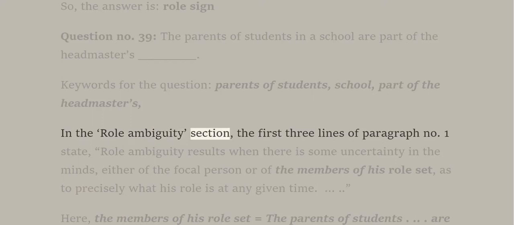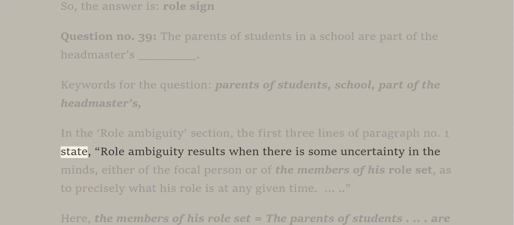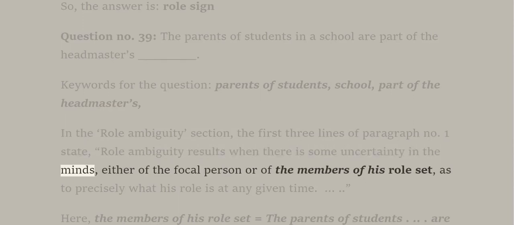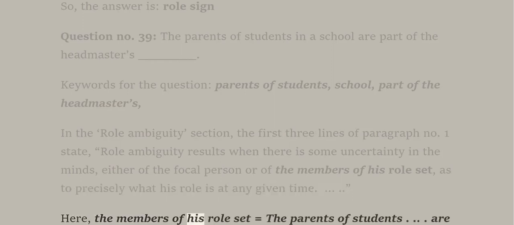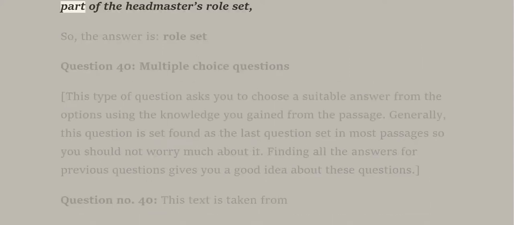In the role ambiguity section, the first 3 lines of paragraph number 1 state, role ambiguity results when there is some uncertainty in the minds, either of the focal person or of the members of his role set, as to precisely what his role is at any given time. Here, the members of his role set is equal to the parents of students, who are part of the headmaster's role set. So, the answer is role set.